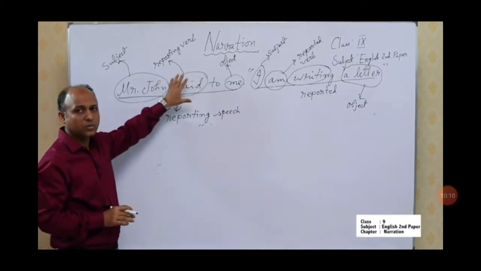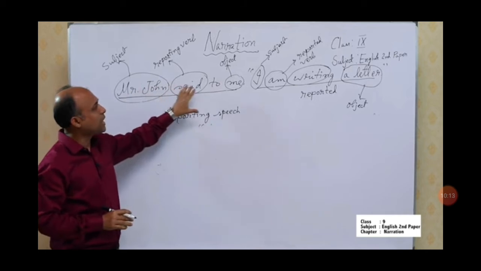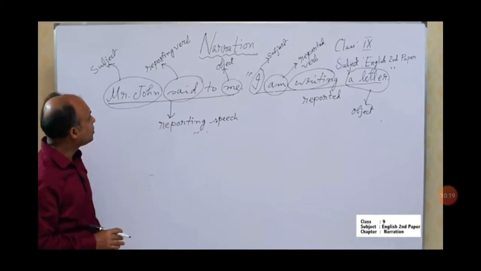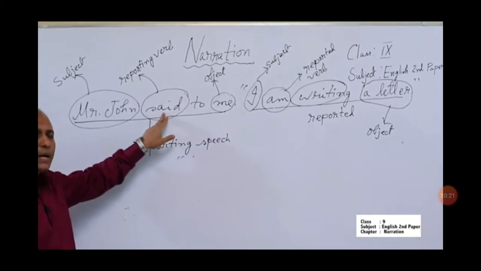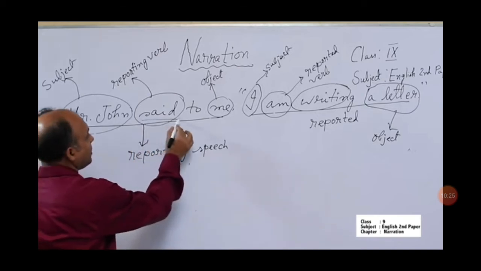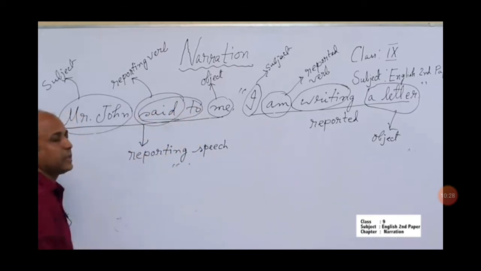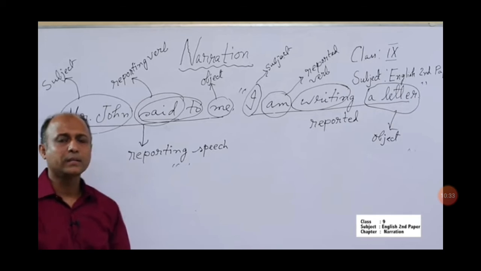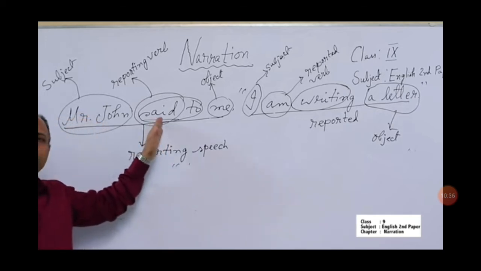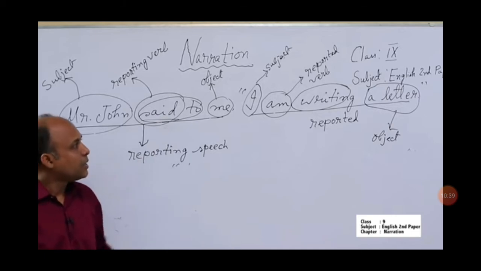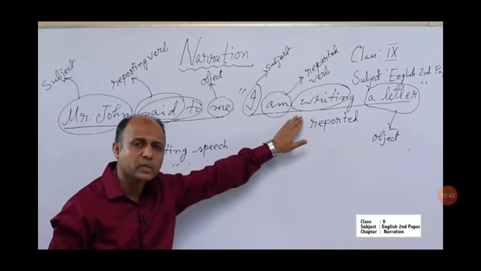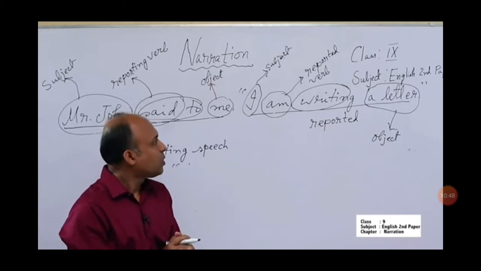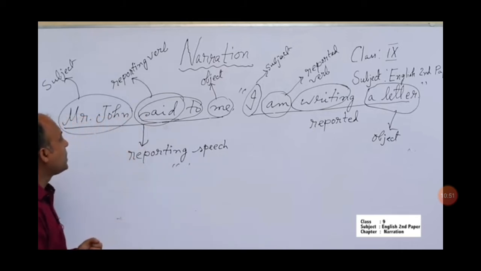Next, I am discussing this sentence. Mr. John said to me, "I am writing a letter." You have seen this sentence and you have already observed that here the reporting verb is said to. That means it is in the past tense. And you have already learned that if the reporting verb is in the past tense, then the reported speech will be changed according to the corresponding past tense. So, how should you change it?